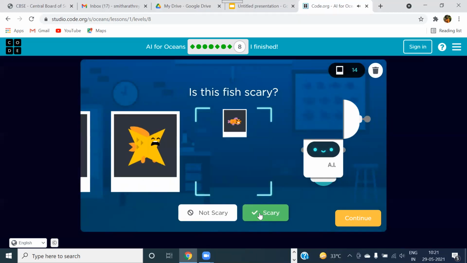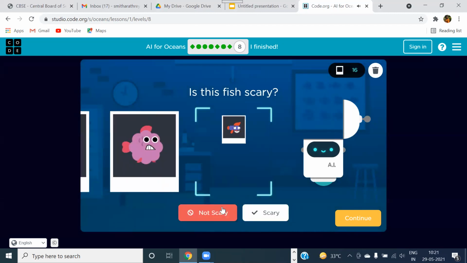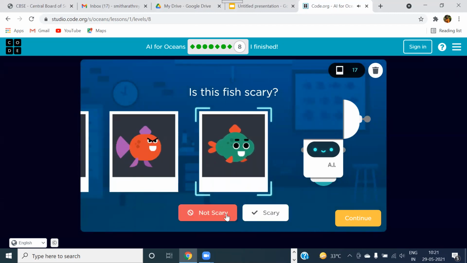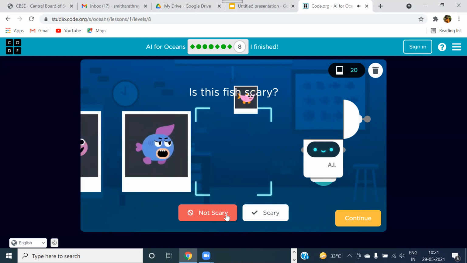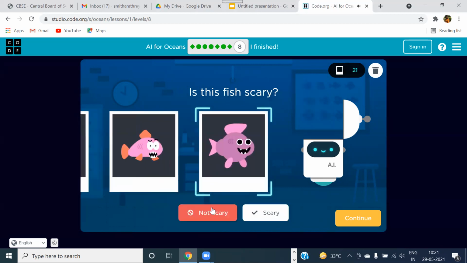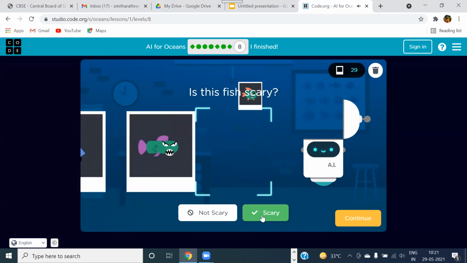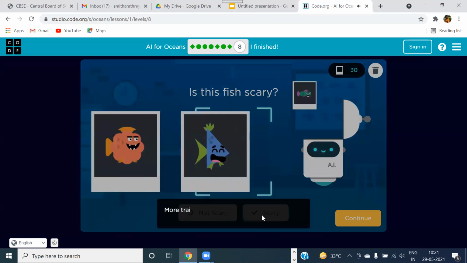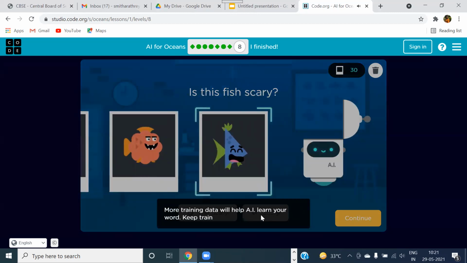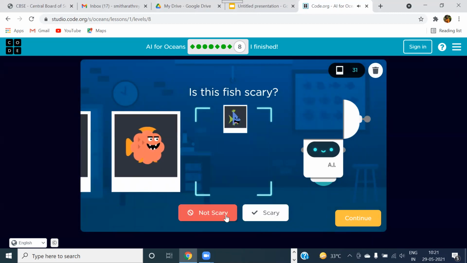Scary. Scary. So randomly I'm marking the scary fishes and not so scary fishes. Okay. I'm considering the teeth part over here. More training data will help. Obviously, we have learned by now that as you train more, the analysis will be much, much better.